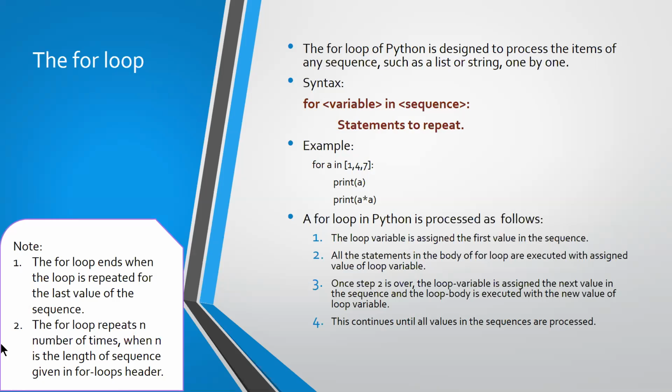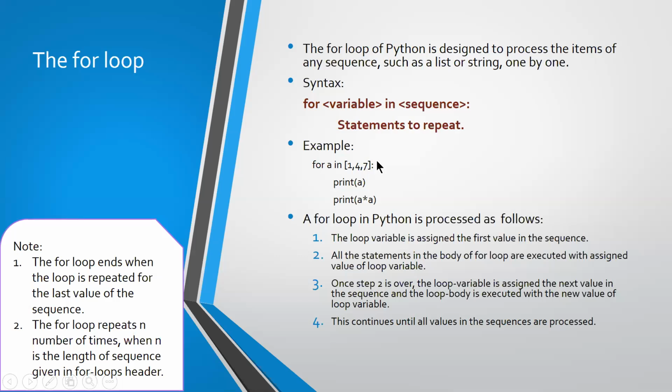Right? Here you also note that the for loop ends when the loop is repeated for the last value of the sequence. So the repetition will end only after executing the last value. The for loop repeats n number of times, when n is the length of the sequence given in the for loop header. So what is n? It is the number of items in the sequence.